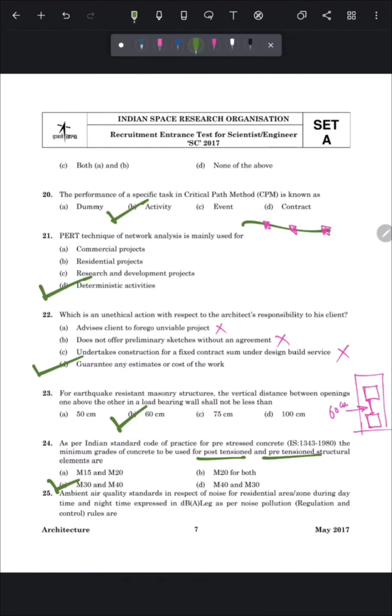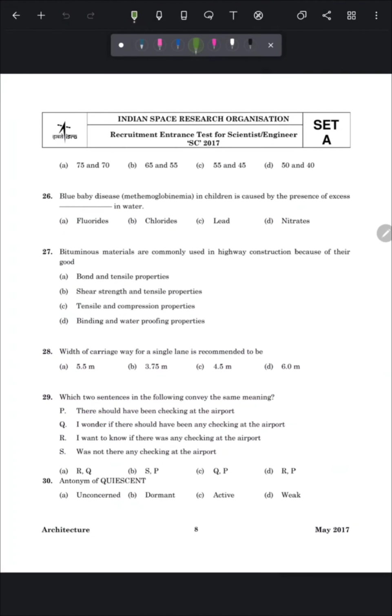Question number 25 is, ambient air quality standards in respect of noise for residential area zone during daytime and nighttime expressed in decibel as per Noise Pollution Regulation and Control Rules are. Let's see its options. So in residential areas, in daytime it should not increase above 55 and at night it should not increase above 45. So the correct answer of this question is 55 and 45.